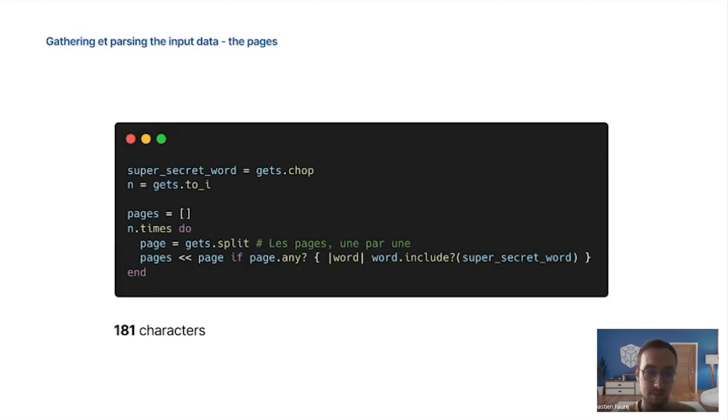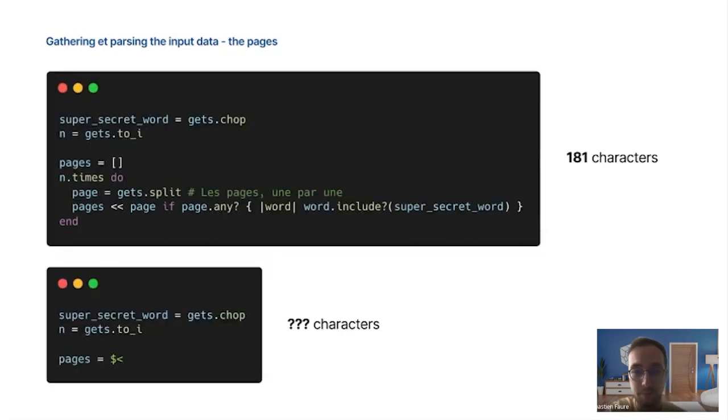One of the biggest strengths of Ruby is the functional way we can write code. So we will rewrite the last part as a one-liner. The first step is to use the predefined global variable $<. It is an enumerator which gives us the inputs line by line. And with this, we can easily filter our data, filter the pages.